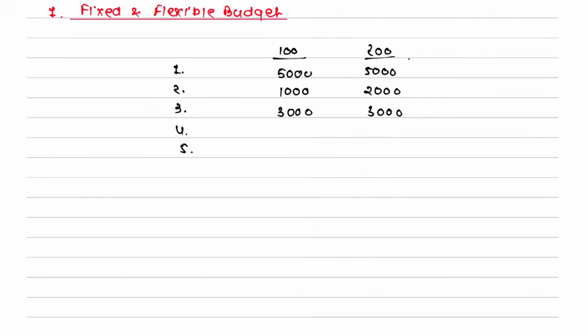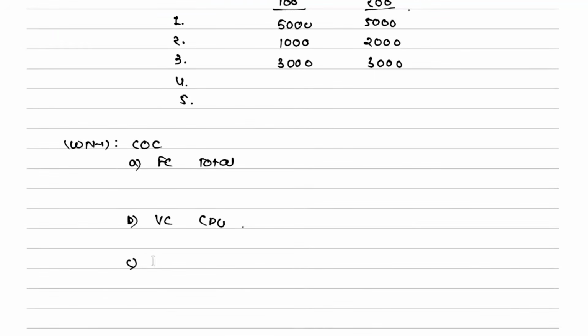So I can say first will be your working note number 1 always, and that heading will be classification of the cost. What will you give the heading? Classification of the cost. In this there will be 3 parts. You will say that one is the fixed cost, which remains constant in total. You will give the heading like this. And variable cost remains constant in CPU. You will write like that. We have that written already. And the remaining cost will be semi-variable cost, which is neither fixed nor variable.